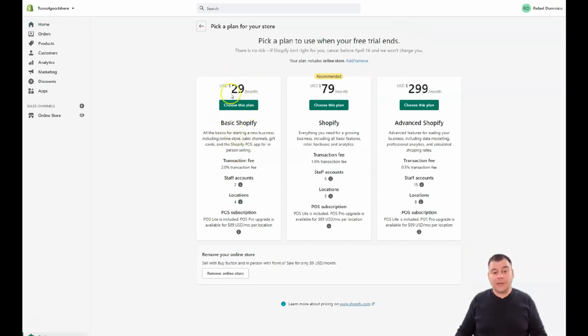Again, basic Shopify is $29. Shopify, the recommended one, of course, is $79, and advanced is $299 per month. So it's up to you.